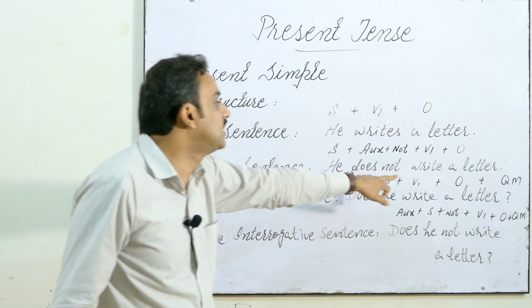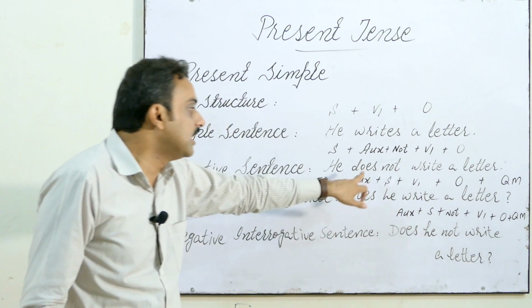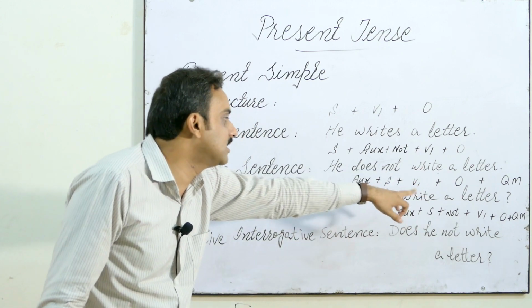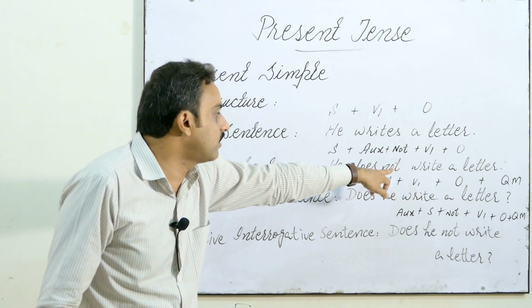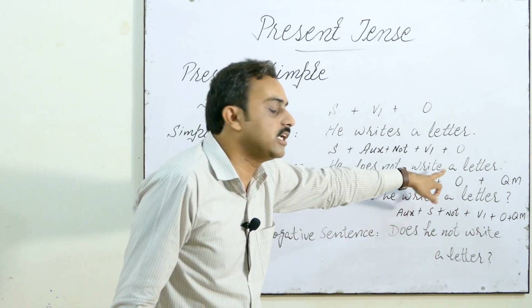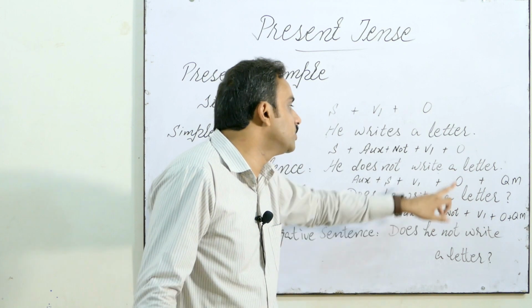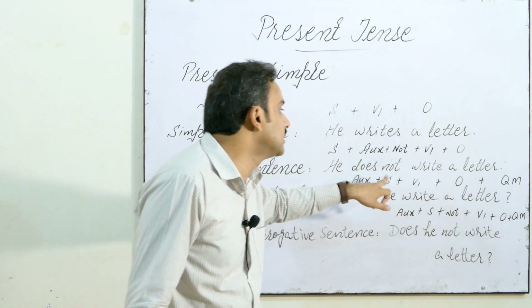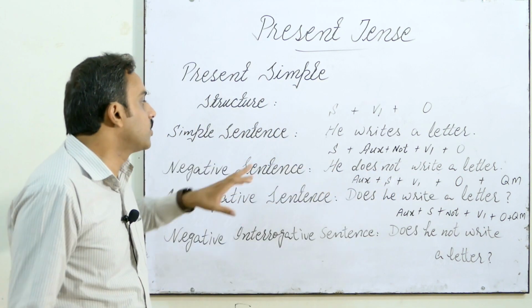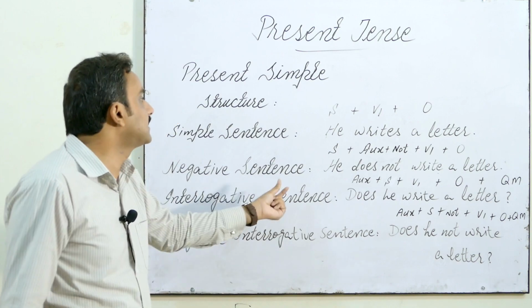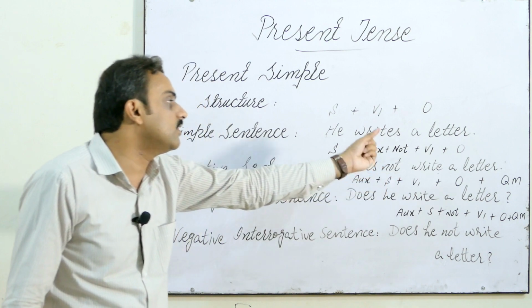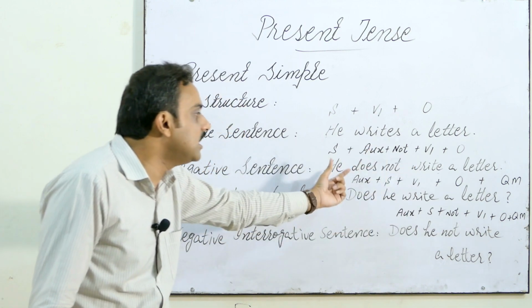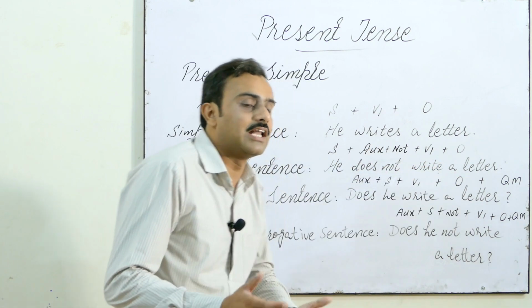So, he doesn't write a letter. He does not write a letter. Does not is what? Auxiliary with the addition of negation not, and then write, first form of verb. We didn't use s or es because it was a negative sentence. So the structure of negative sentence of present simple would be like this: subject, auxiliary, negation, verb first and object. He does not write a letter.